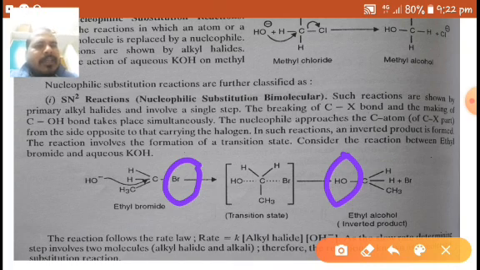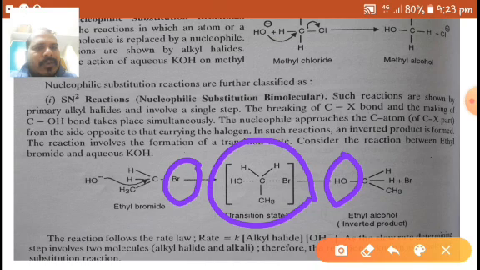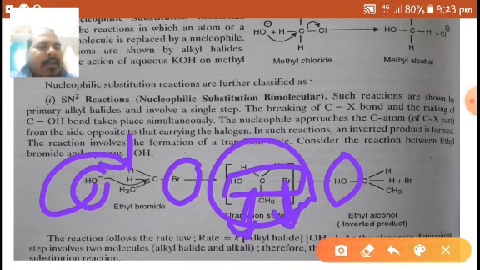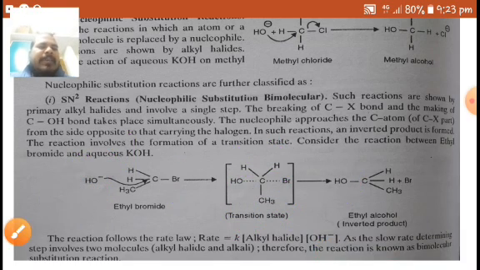And this is the transition state. OH minus attacks from the other side, right? At the same time, what these dots indicate is that bond making and bond breaking are taking place simultaneously. This is the SN2 reaction.